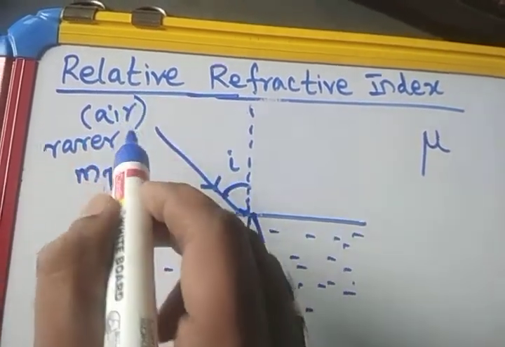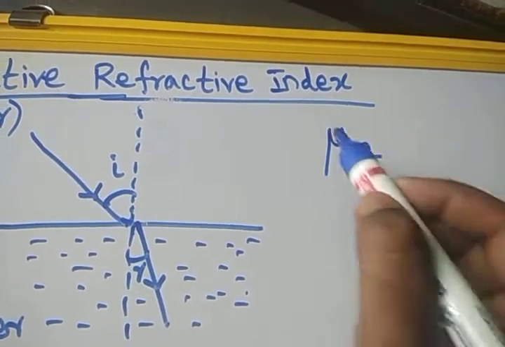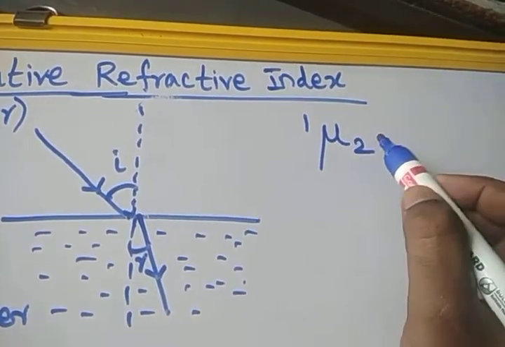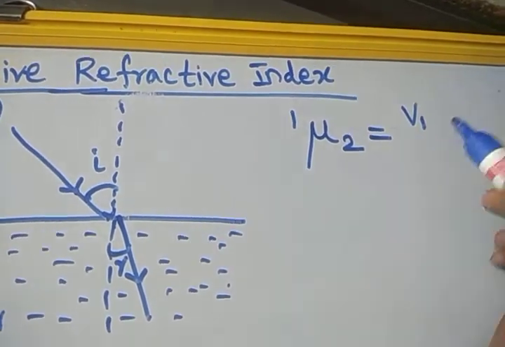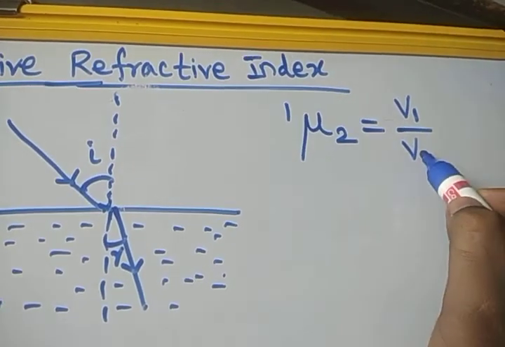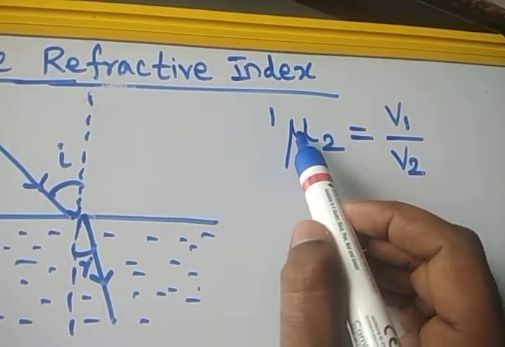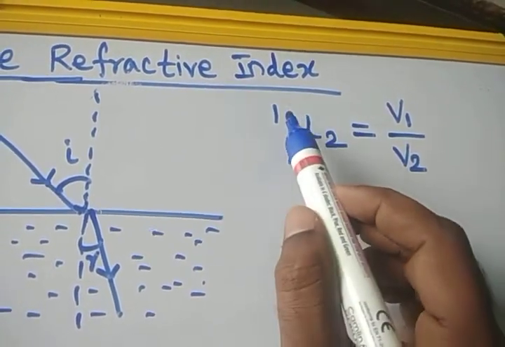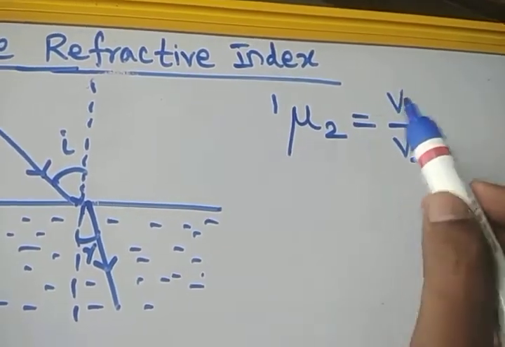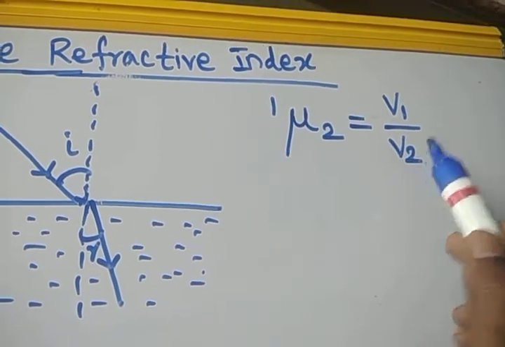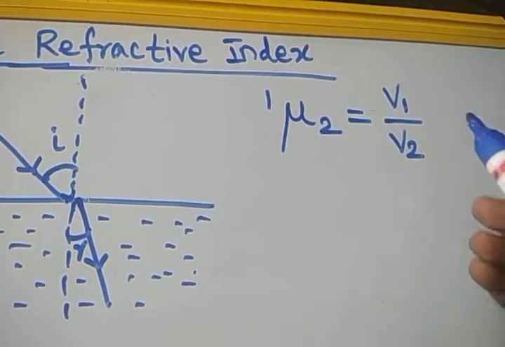Okay, so we can take the air medium as medium 1. So the refractive index of the second medium with respect to the first medium is equal to the velocity of light in the first medium divided by the velocity of light in the second medium. So again, this is the refractive index of the second medium with respect to the first medium. The "with respect to" medium comes in the numerator and the particular medium is in the denominator: velocity of light in the with-respect-to medium divided by velocity of light in the particular medium.